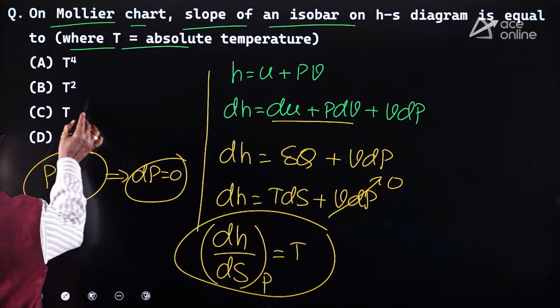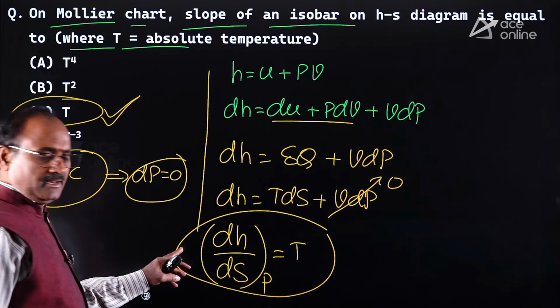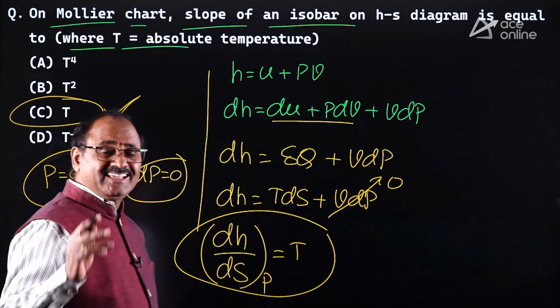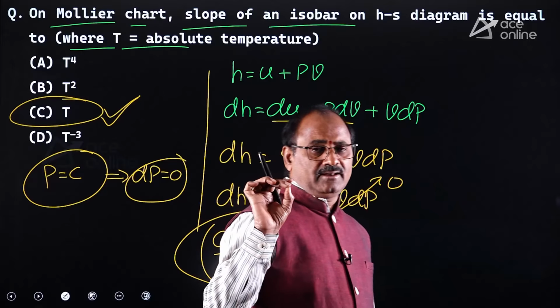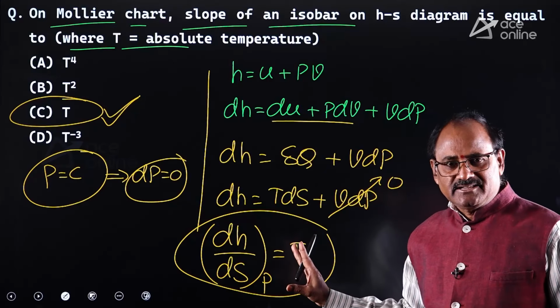Look at option C. Option C is absolutely correct. Dear friends, remember, dH by dS at constant pressure is the slope of the isobaric line or isobar on the Mollier diagram or HS diagram.